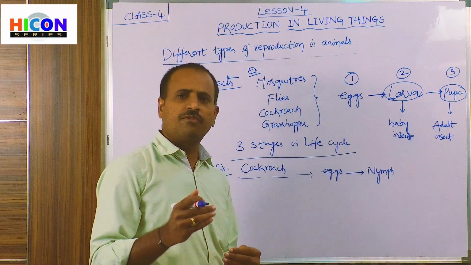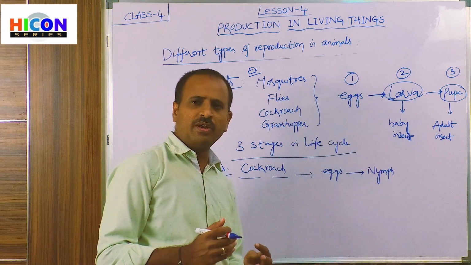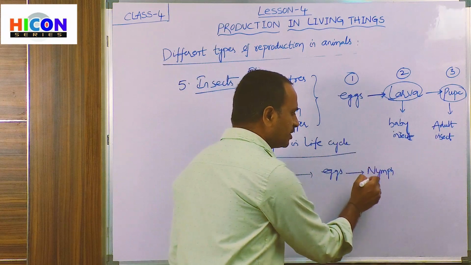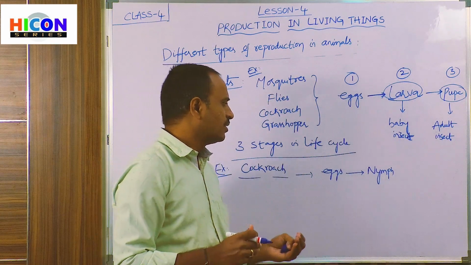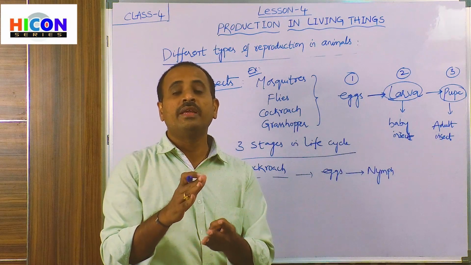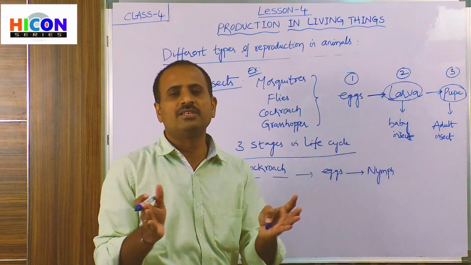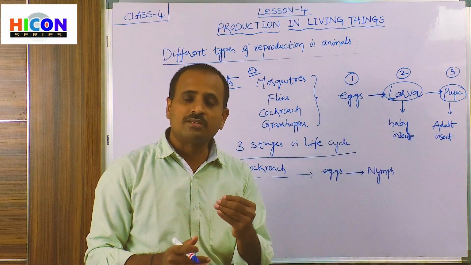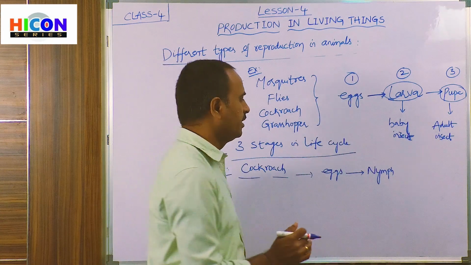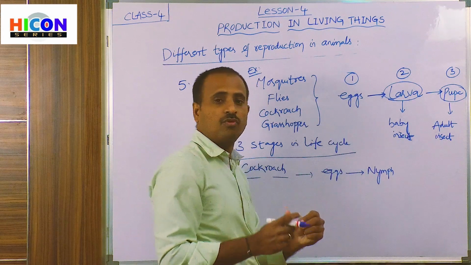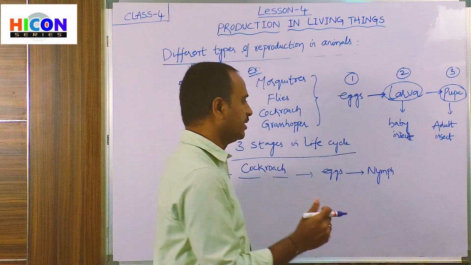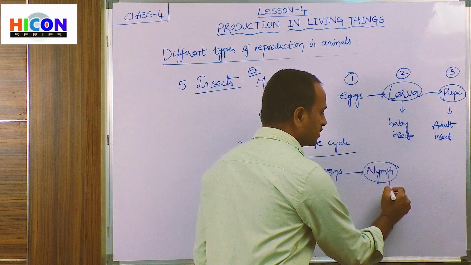And children, after a few days, the nymph will shed its skin. So what is shedding? Generally, after a few days, the nymph will form a new layer of skin around its body and leave its old skin. The process of leaving the old skin is called shedding. The nymph leaves its old skin because it forms a new skin.